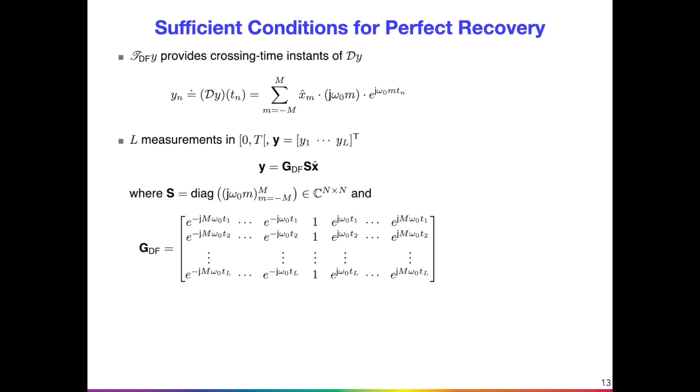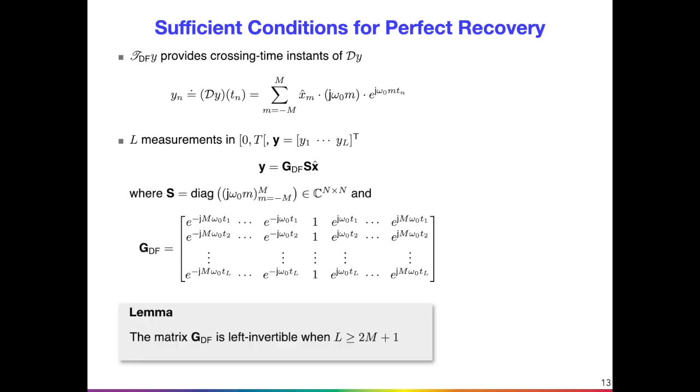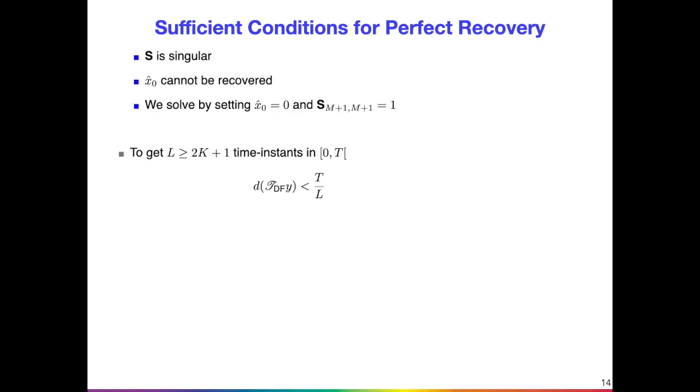We note that the relation can be put into a linear system of equations of the form y equals G_df times S times x hat, where S contains the scaling terms j omega_0 m, and the matrix G_df can be shown to be an invertible matrix when L is greater than or equal to 2M plus 1. We also note that the diagonal matrix S is singular since the M plus 1th element is 0. We solve by resetting the entry to 1 and considering the 0th Fourier coefficient to be 0.